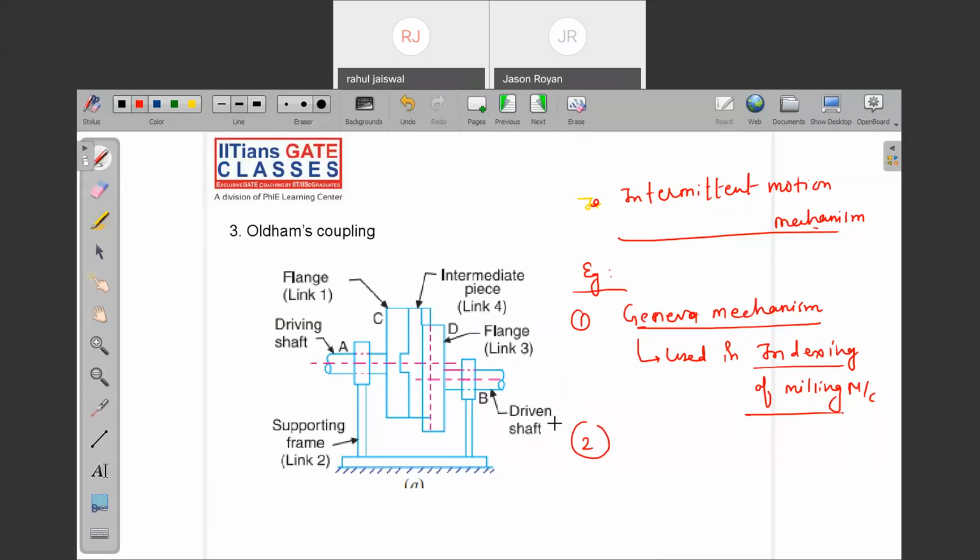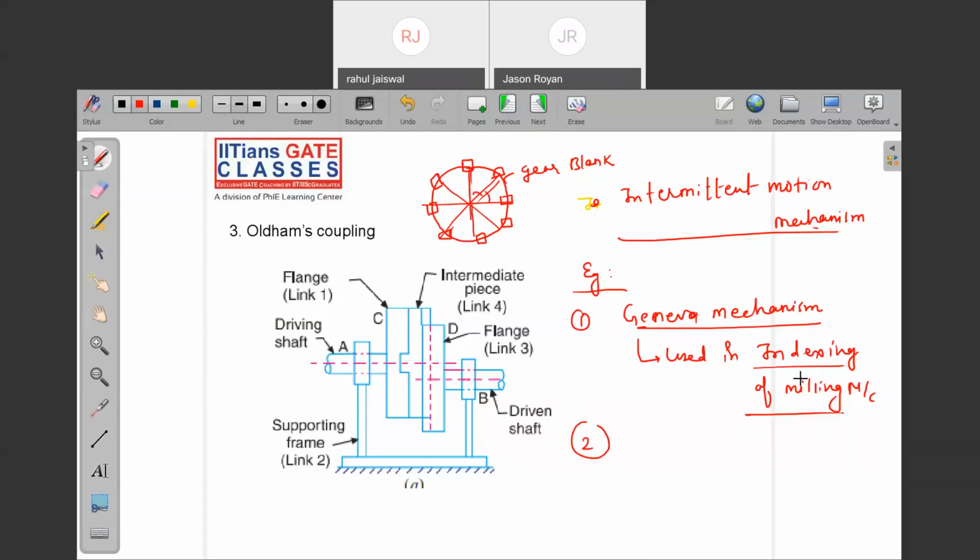See, if you want to cut a number of teeth on a blank with the help of a milling cutter, let's say this is a gear blank, and I want to cut the teeth at particular intervals. If you want to make a slot here, then I need to rotate the gear by an equal amount of rotation. The angle between each subsequent slot will be the same. For turning equally and making the cut, or making the slot on the gear blank, this process we call indexing of a milling machine.